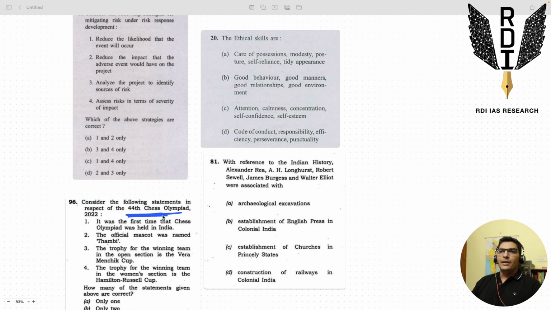The moment an unprepared student reads "44th Chess Olympiad," हाथ पैर फूल जाएंगे, that student will panic and will leave the question, right? Calmness, attention, concentration is all gone, right? But if that student has practiced the power of perseverance, the power of precedence, all of that, 5 times, 10 times practice of PYQs, the traps, they will know that this is a non-standard question.